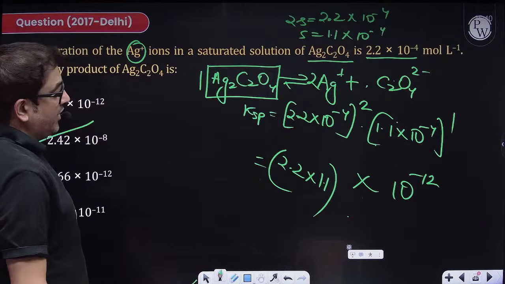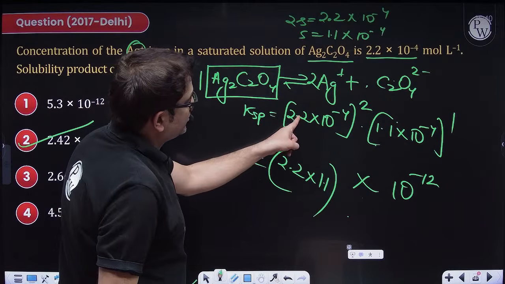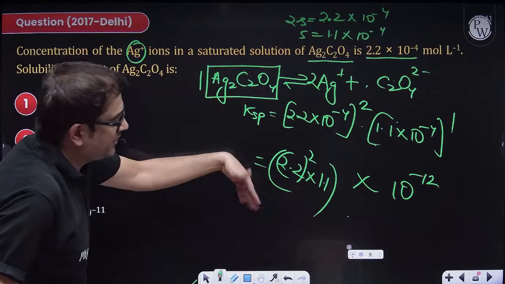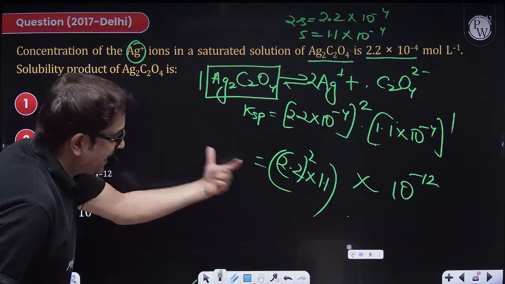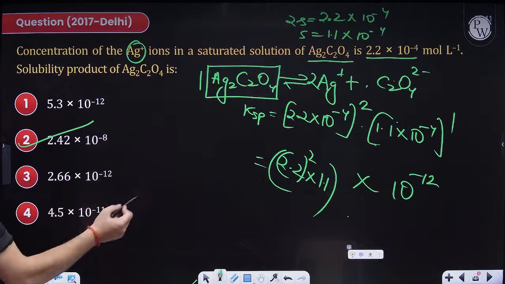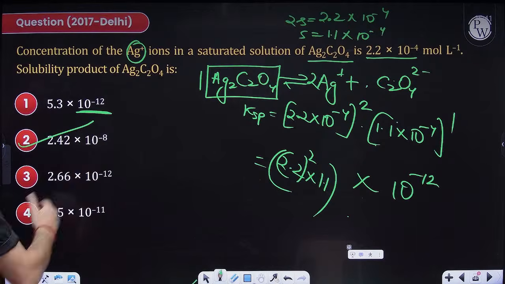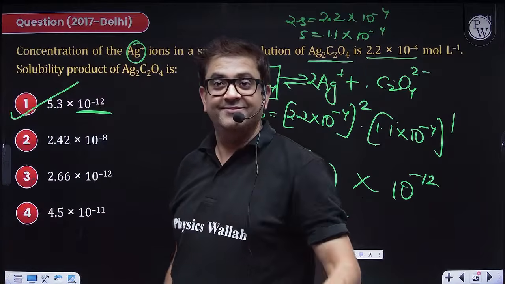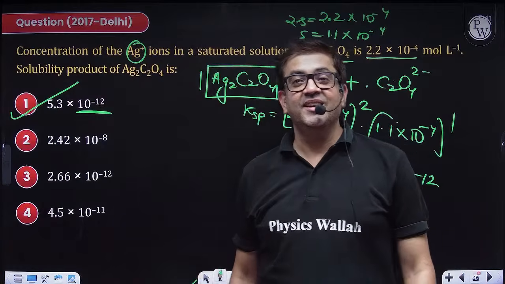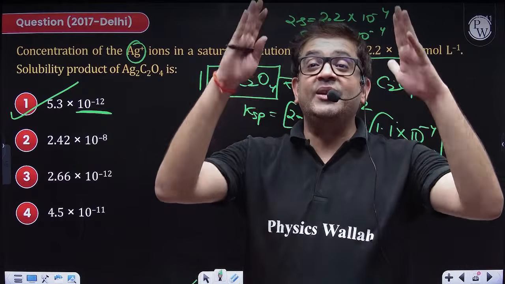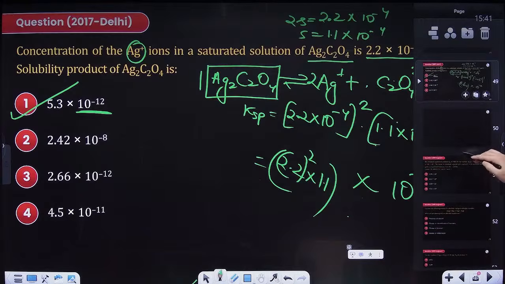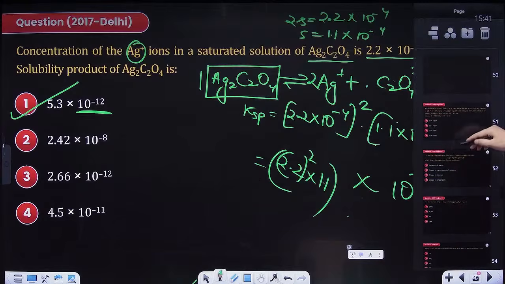Each and every one of you are correct, beta. Square of this. So 2.2 squared and then multiplied. So whatever it is, it will be some scientific notation only. But yes, power will be 10 to the power minus 12. And therefore, answer will definitely be option 1. Good. Yeah, thank you. You are doing great. So good. Perfect, guys. Perfect. Moving to...